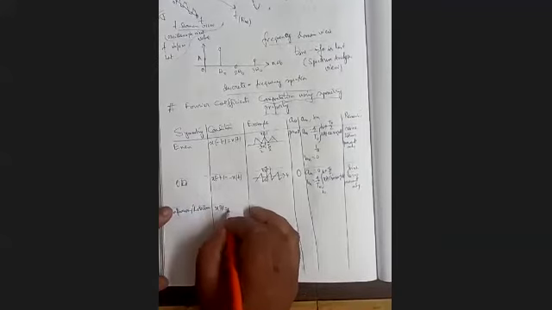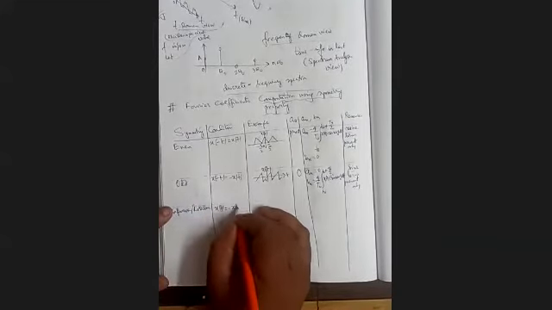Okay. Next one is half wave symmetry or rotation symmetry. What is that? x(t) equals minus x(t plus or minus T by 2).